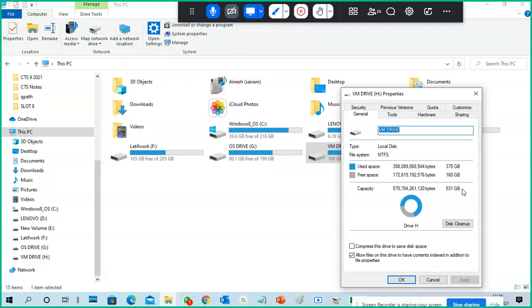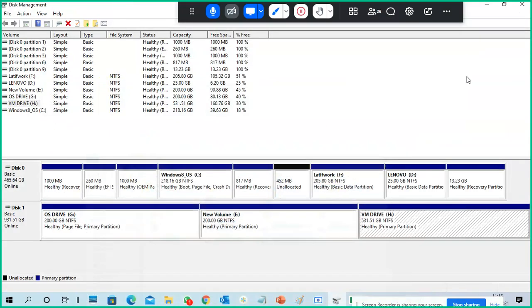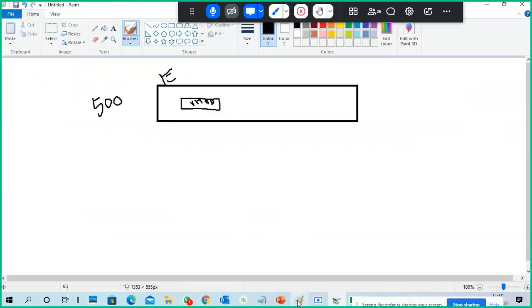That 531 GB is my single space, one partition, my H drive. Used space is 370 GB. Remember that: 160 GB free space. Why am I telling you? I will explain that later.